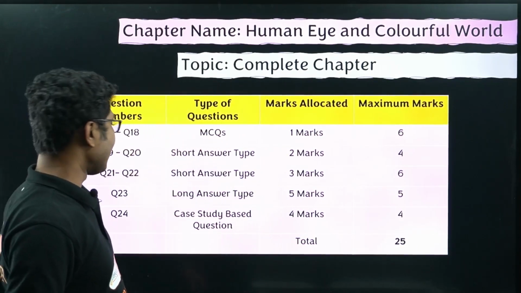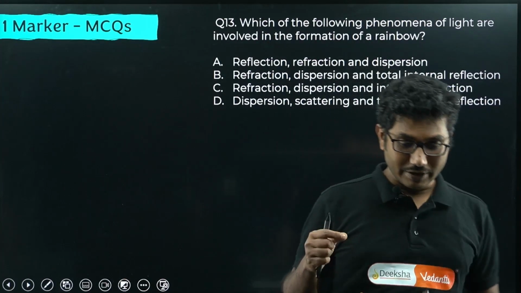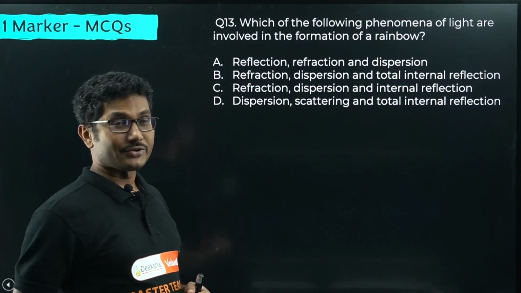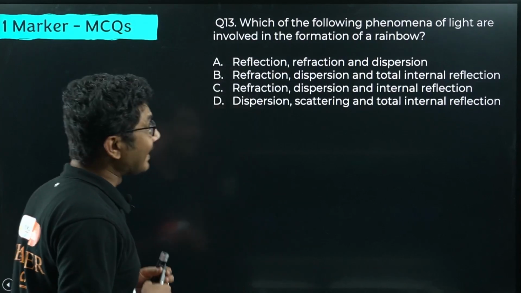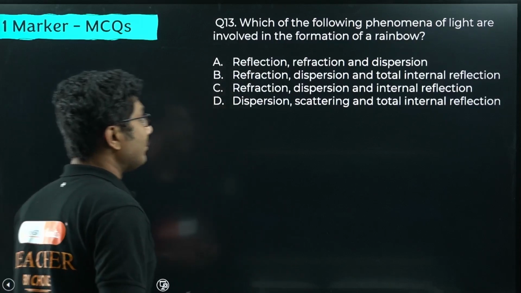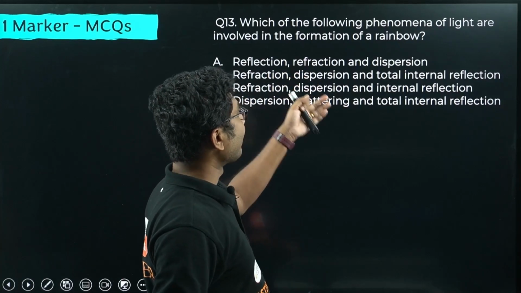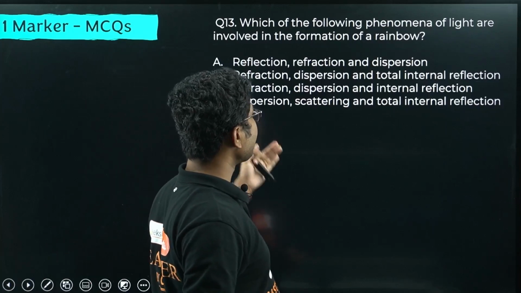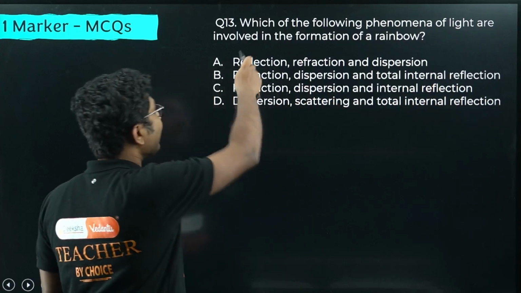Okay, so let's start with the first question, which is from physics. This is question number 13, because the first 12 questions are obviously from biology, so we are going to discuss the next 12 questions from physics. Which of the following phenomena of light are involved in the formation of rainbow? Okay, so we have to identify the option where everything is correctly mentioned: reflection, refraction, dispersion. Maybe correct. Let's see the other options: refraction, dispersion, and total internal reflection. So as you can see, the only reflection is incorrect.